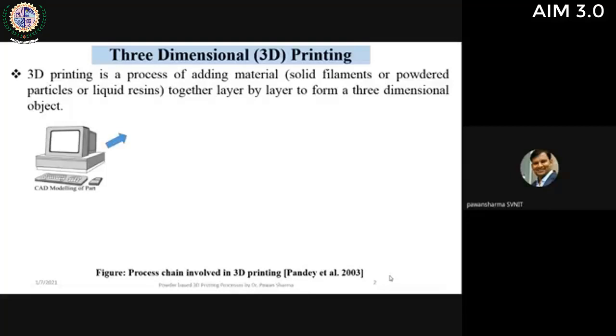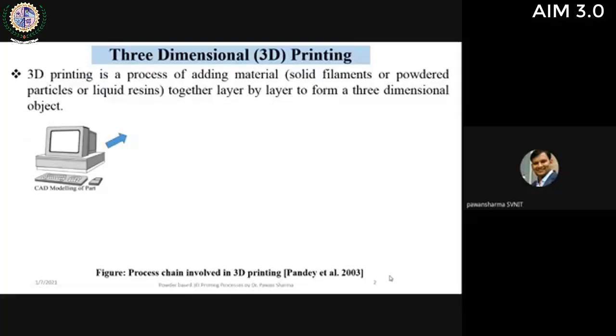How does the process chain follow, and how was it initiated in 3D printing? In fact, it started with rapid prototyping. This process chain was reported for rapid prototyping, but with the evolution of different technologies we now call it 3D printing or additive manufacturing, because previously the technology was developed only for prototyping purposes, but with the evolution of newer techniques we shifted from prototyping only to direct manufacturing also.